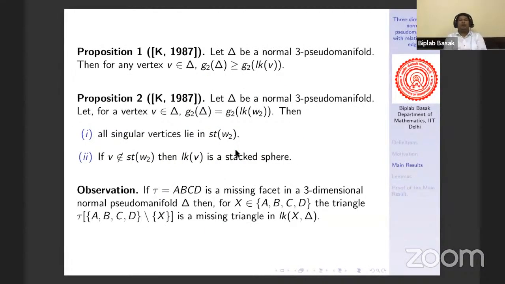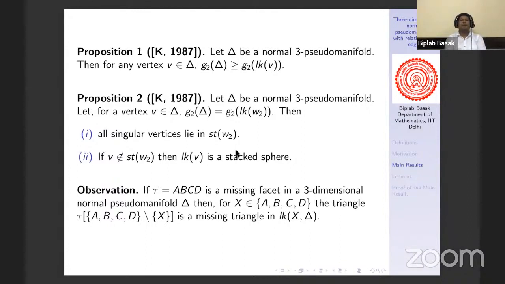Well, there are a few more results which I want to state first. So first of all, this one. We have already seen this Proposition 1, right? It says let delta be a normal 3-pseudomanifold. Then for any vertex V, G2 of V is greater than or equal to G2 of the link of V. Now this result was proved by Kalai. Now there is another result which was also proved by Kalai.